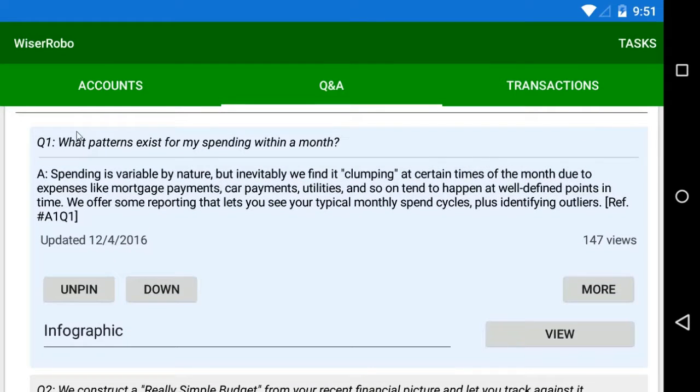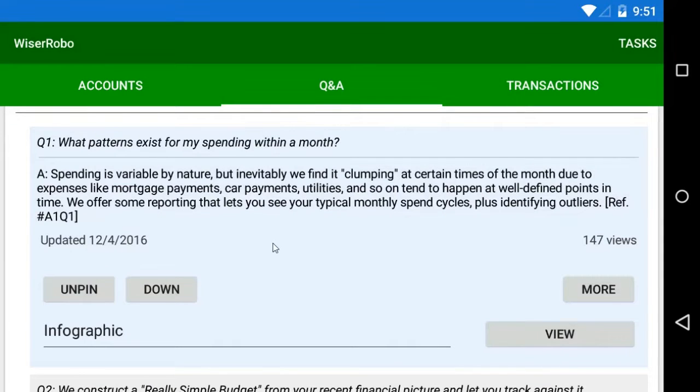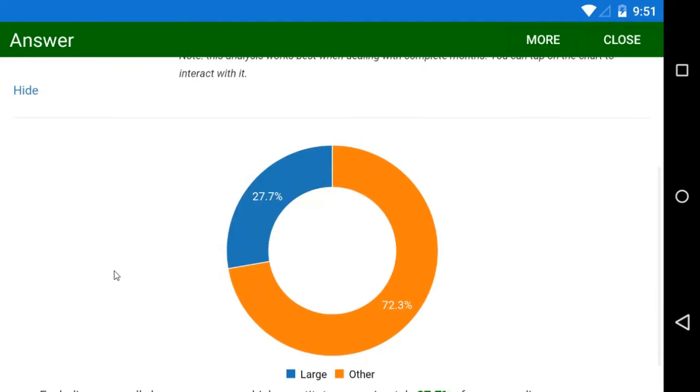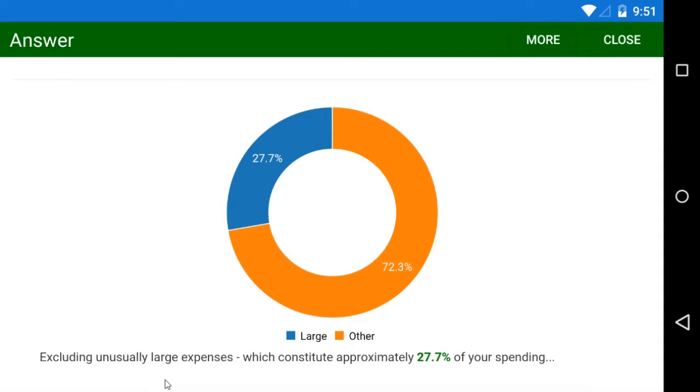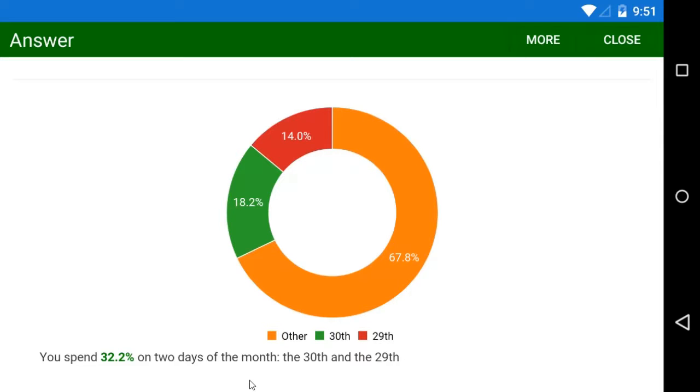And I'm going to pick this one, which is going to tell us about our monthly spending patterns. And I'm going to choose this option to look at it as an infograph, which for our purposes here means we're narrowing the answer down to one simple chart. So notice that off the bat the answer is excluding what it considers to be unusual spending, since let's face it, sometimes weird things happen for various reasons, and letting the system include that noise can build a misleading picture. Keep that in mind as a theme for WiserRobo. We know data, and it's our mission to help you make sense of yours.